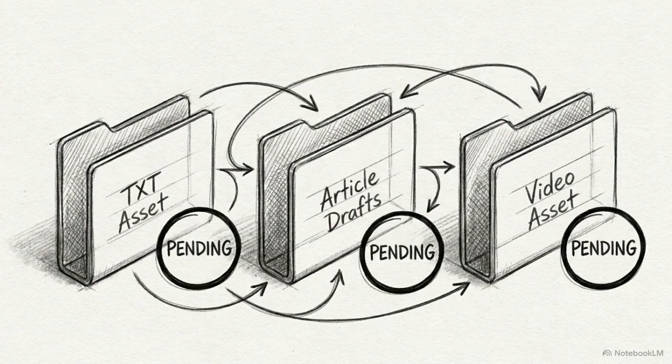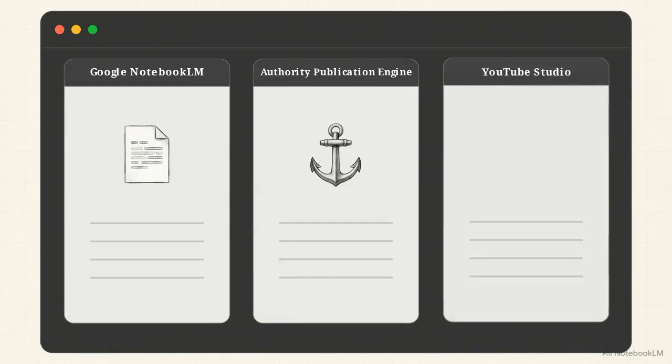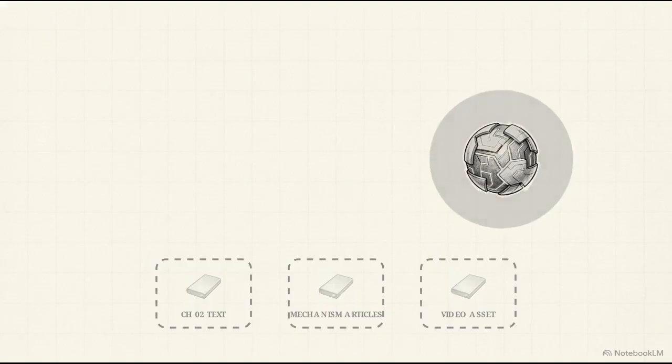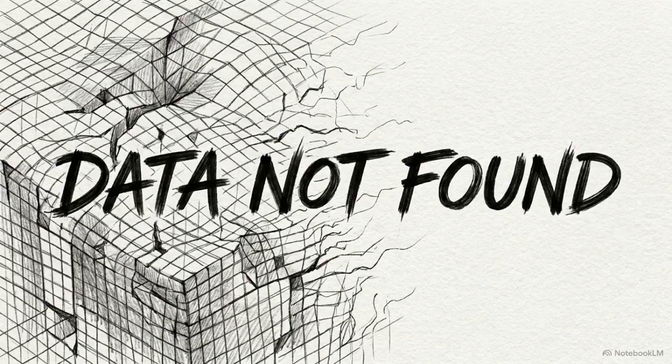You will need the Chapter 2 text file, 3 distinct 1,000-word articles, and your Chapter 2 YouTube video asset. You also need to have 3 active tabs open and logged in: Google NotebookLM, the Authority Publication Engine, and your YouTube Studio dashboard. If you skip assembling these prerequisites, any attempt to signal the AI will fail. The system requires verifiable data to establish a baseline, and without these exact files, that data simply does not exist.